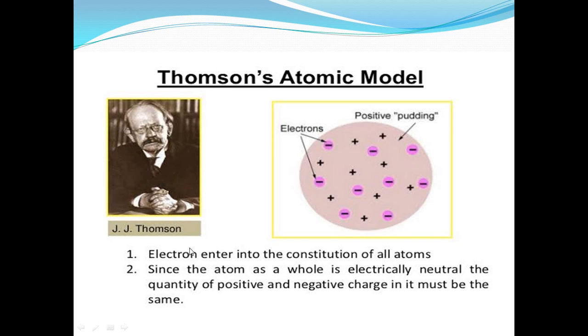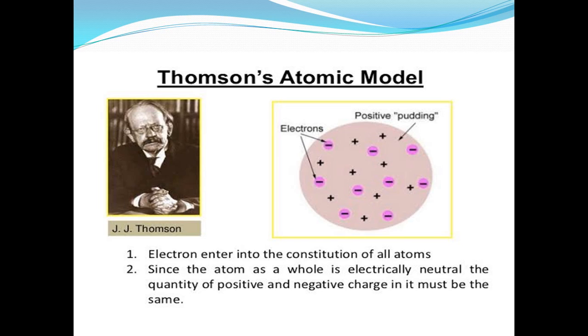He said that electrons are a constituent of all atoms. He said that any matter has atoms, and each atom must contain electrons. To make the atom neutral, it is like a solid sphere which is positive, where the electrons are found on its surface.